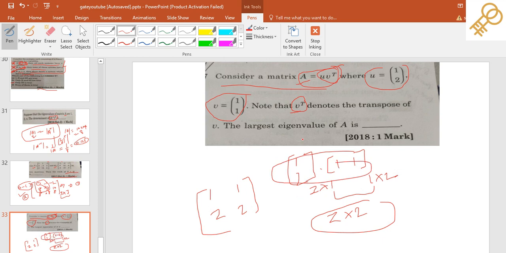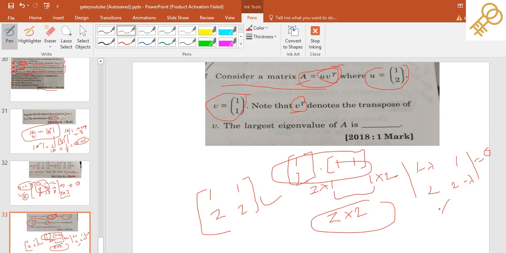So we have to find the eigenvalue of this matrix. Again you have to apply the characteristic equation, that will be the determinant of 1 minus lambda, 1, then 2, and 2 minus lambda, equal to 0, right?